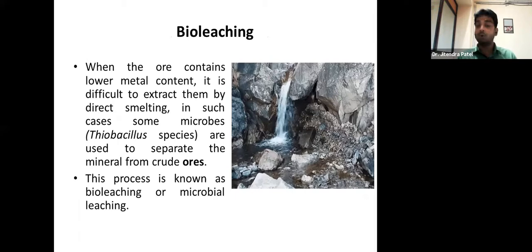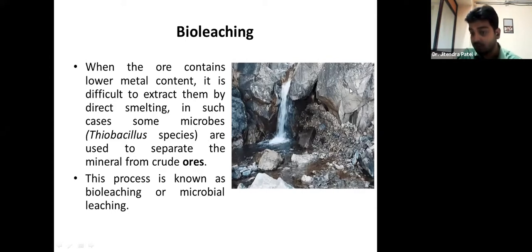Coming to bioleaching, another scope where microbes play an important role. When the ore, which is the natural rock, contains lower metal content, and it is difficult to extract the metal by direct smelting, in such cases some microbes, the Thiobacillus species, are used to separate the mineral from crude ore, right?